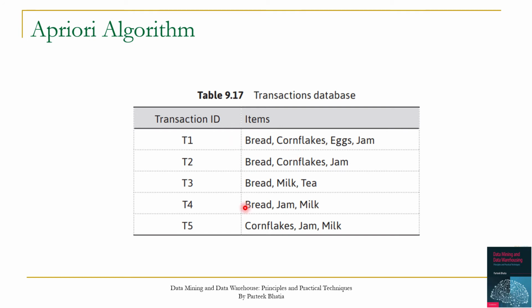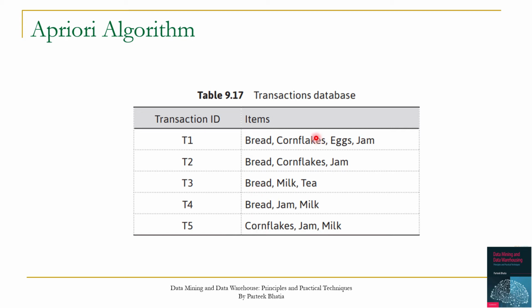Let us consider this data set where we have 5 transactions, and in these 5 transactions we have multiple items. In transaction 1 we have 4 items, while in transaction 2 we have 3 items. You can see that in this data set all the items in a transaction have been arranged in ascending order. This is an important prerequisite to apply the Apriori algorithm. So before applying it, you have to ensure that your items are in ascending order in the transaction.